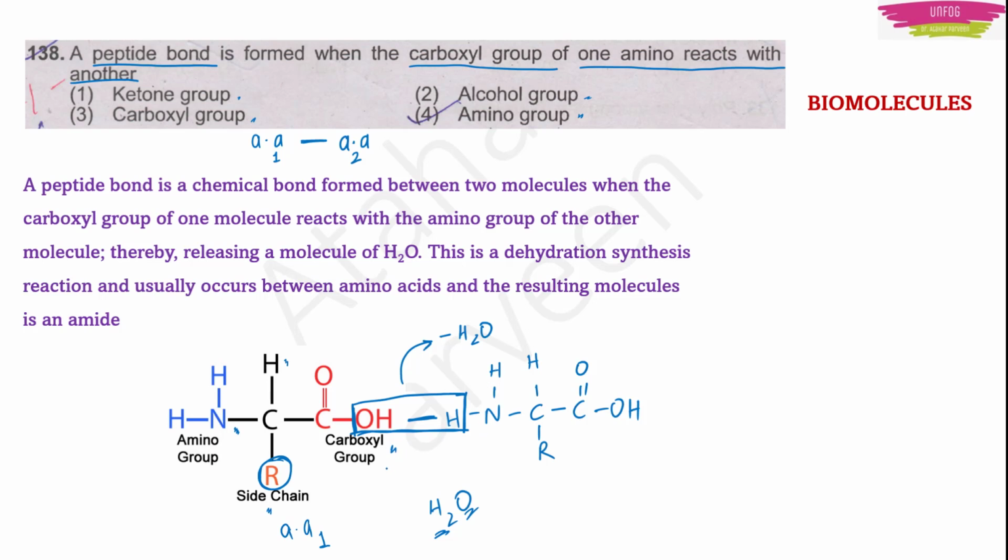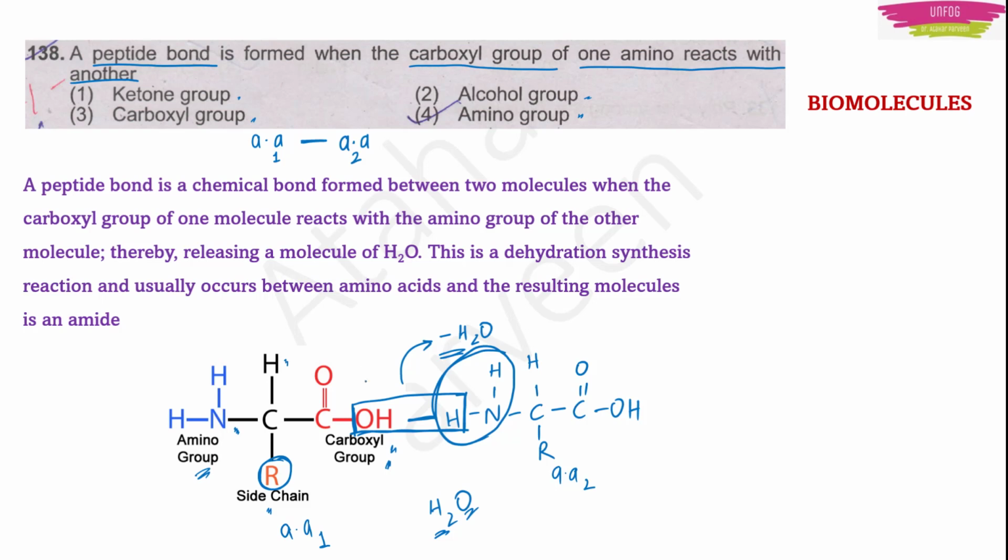But here one carboxyl group was involved in amino acid 1. And in amino acid 2, which group was involved? Amine group was involved. NH2, right? It is an amino group. So this amino group and carboxyl group, they together will form the peptide bond by the dehydration reaction, which is losing of water molecule. Okay.